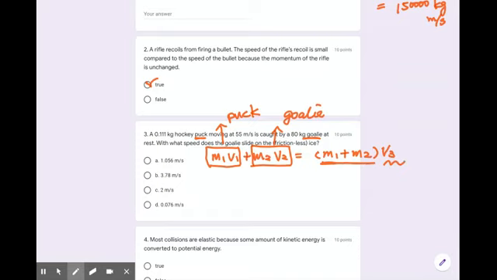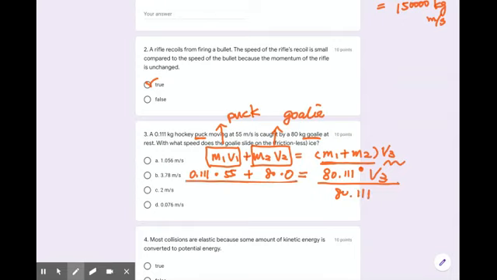The mass of puck is 0.111 times the velocity of puck, 55 meters per second, plus the second object goalie, 80 kilogram times at rest, right? 0 meters per second equal two objects added together, 80.111 times V3. That's what we're looking for, right? So in order to find V3, you divide 80.111 on both sides.